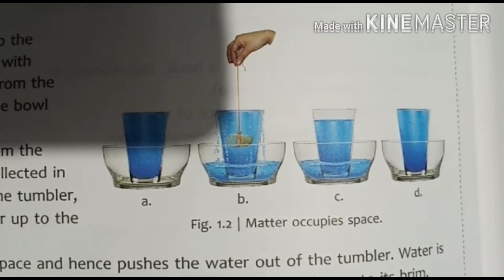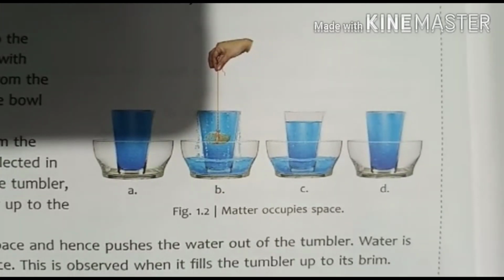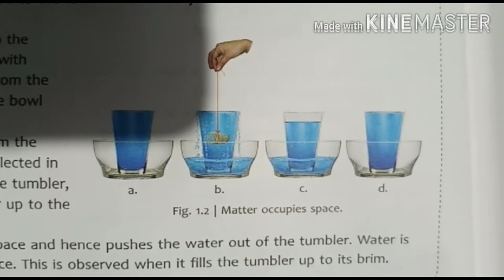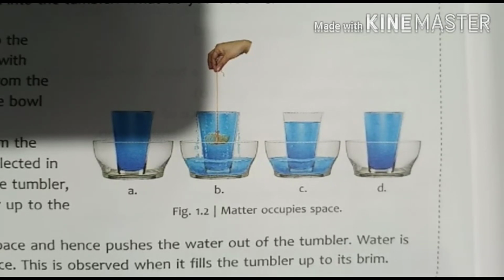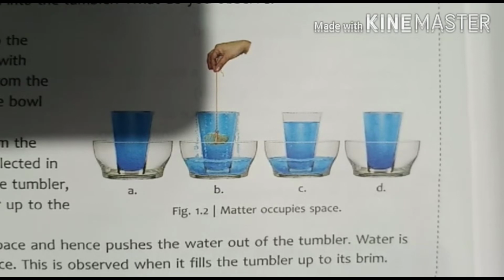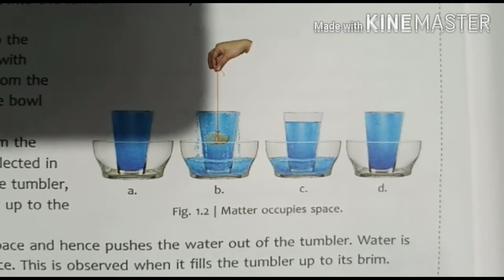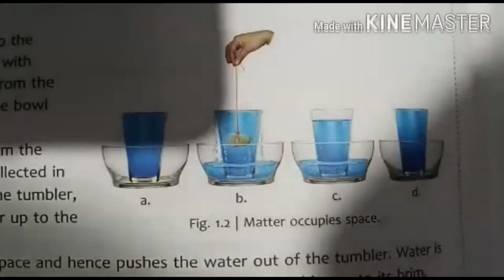The conclusion of this experiment is that the stone occupies space and hence pushes the water out of the tumbler, and water is matter too and also occupies space. This is observed when it fills the tumbler up to its brim. Thus, from activity 2, we conclude that matter occupies space.